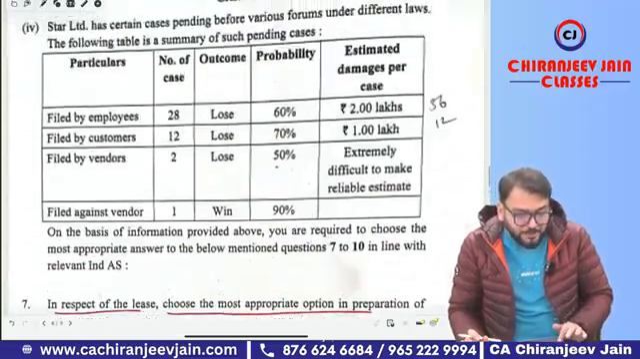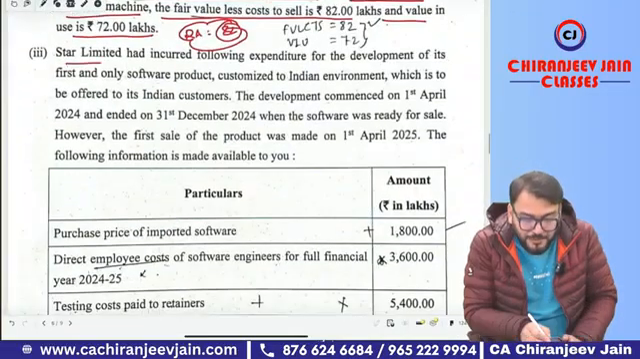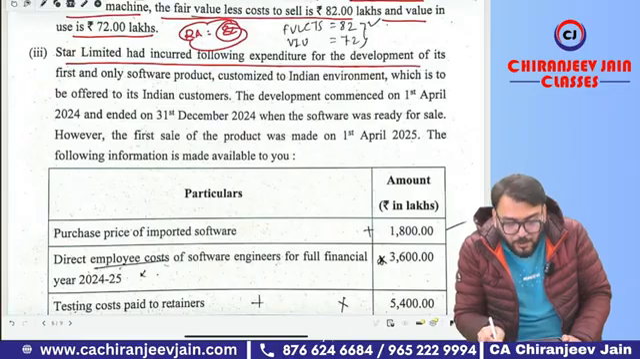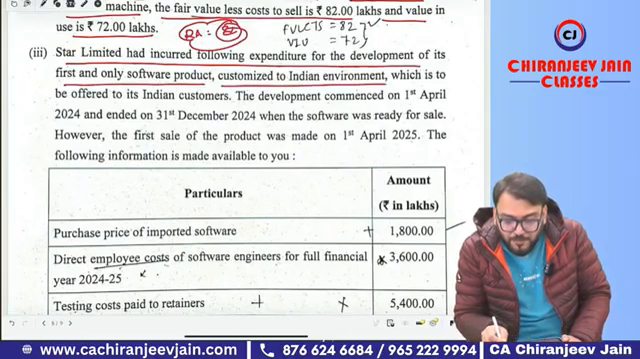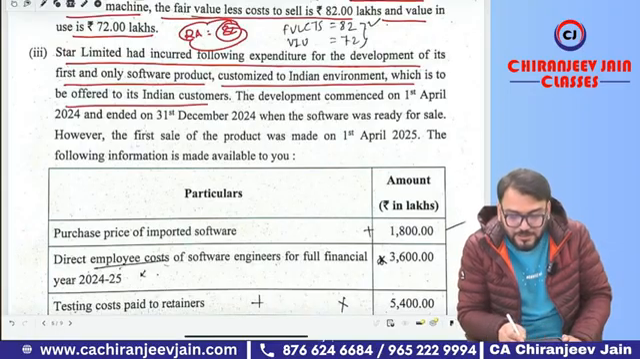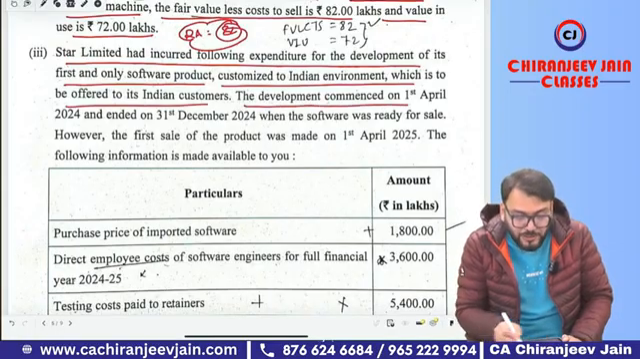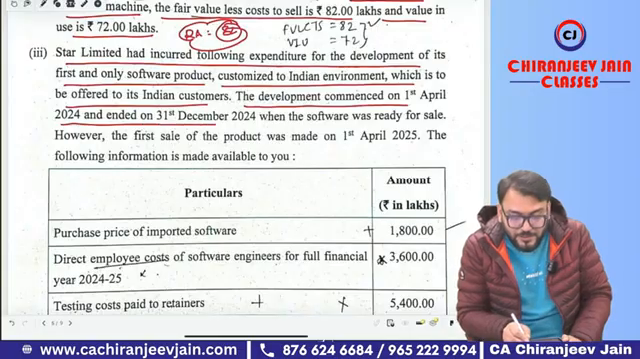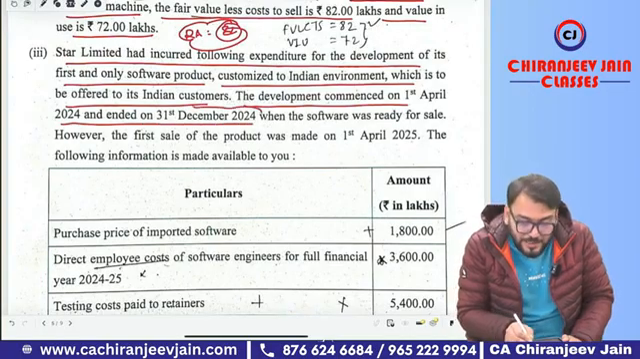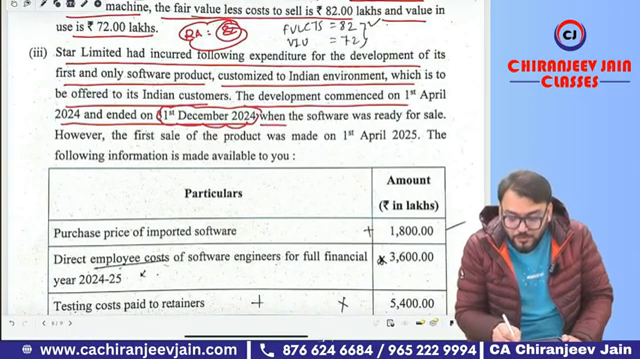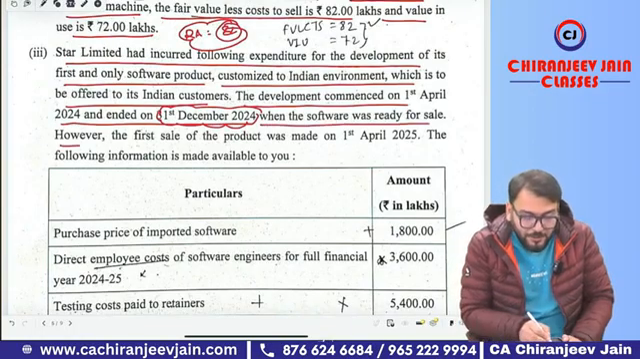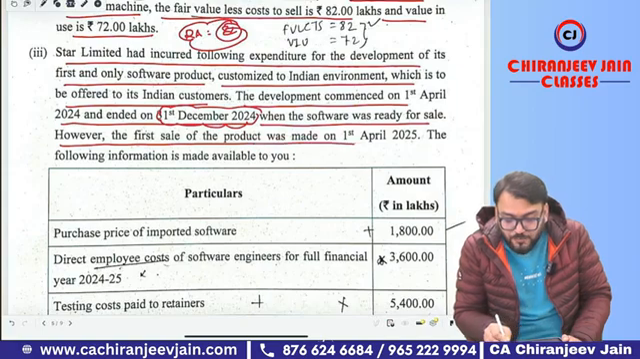Now coming to the next point, point number 3. Star Limited had incurred the following expenditure for the development of its first and only software product customized to the Indian environment, which is to be offered to Indian customers. The development commenced on 1st April 2024 and ended on 31st December 2024. That was the date when the software was available for use, ready for sale. However, the first sale of the product was made on 1st April 2025. This is not at all relevant.